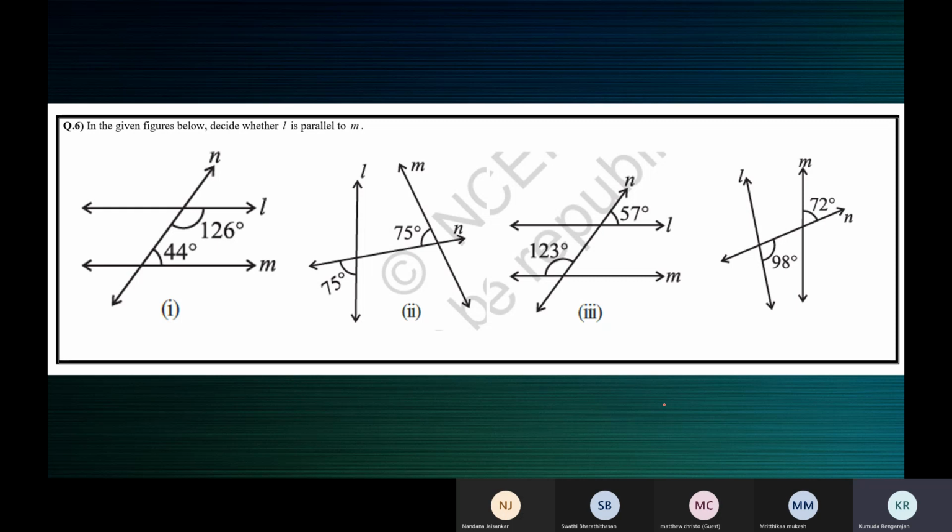Next one, children, are the lines parallel, L and M? No, ma'am. Why? What you should do is copy the same figure in your book, okay? You must copy this figure in your book and mark this as 75 because vertically opposite angles are equal, correct? Yes, ma'am. Now you must say 75 plus 75 is 150. It's not 180. Co-interior angles are not supplementary. Therefore, L is not parallel to M.